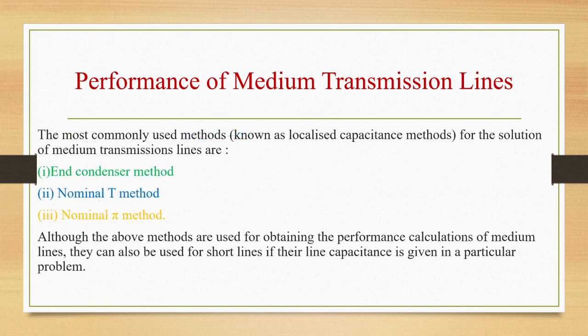The most commonly used methods for the solution of medium transmission lines, known as localized capacitance methods, are the end condenser method, nominal T method and nominal pi method. All these methods are used for performance calculations of medium lines. They can also be used for short lines if the line capacitance is given in a particular problem.